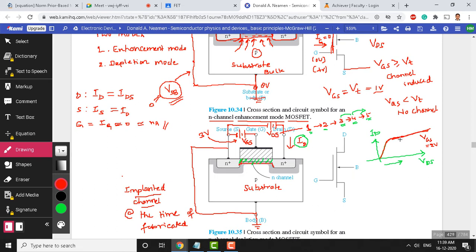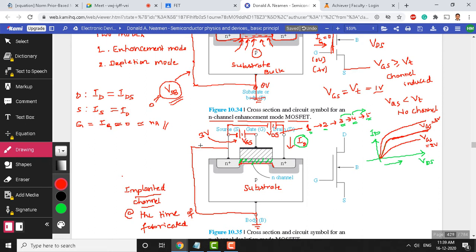The same pattern, but it will saturate at a higher current. Exactly. So the curve will be above, something like this. So this is for, say, VGS equal to 3 volts. And if you decrease this, definitely the curve will be something like this. VGS equals 1 volt may not be like this, because VGS equal to 1 volt is equal to the threshold voltage only, which will be close to this x-axis. So the idea here is I just want you to understand the working principle, at what voltage it conducts and at what voltage it doesn't conduct.